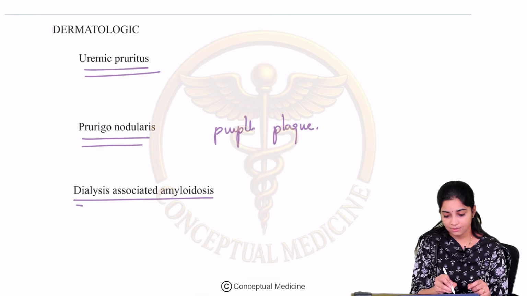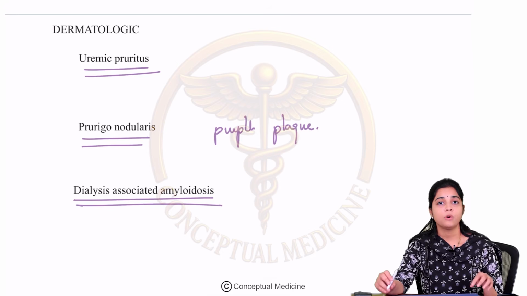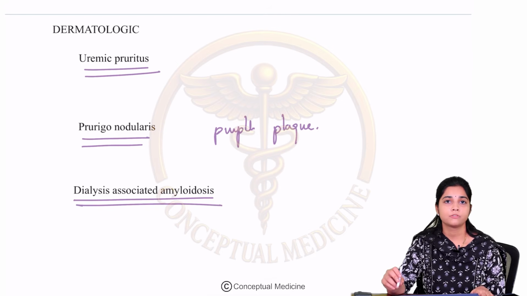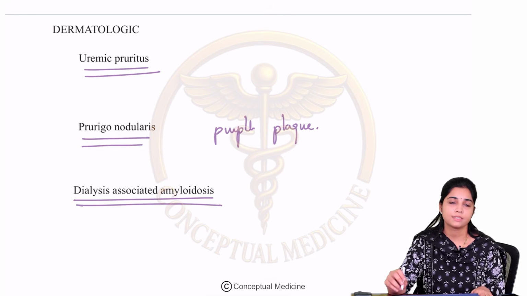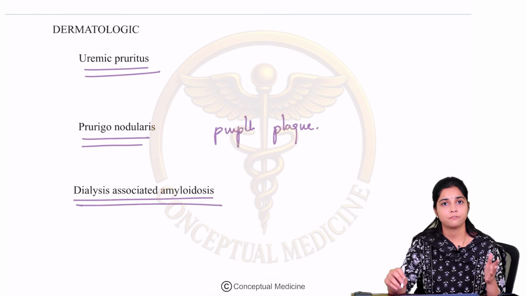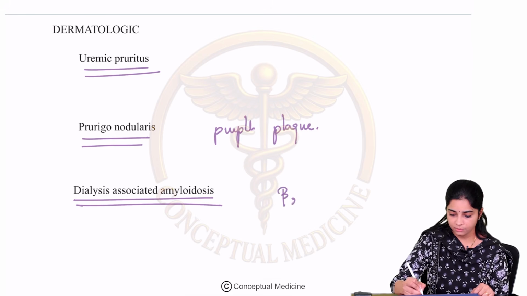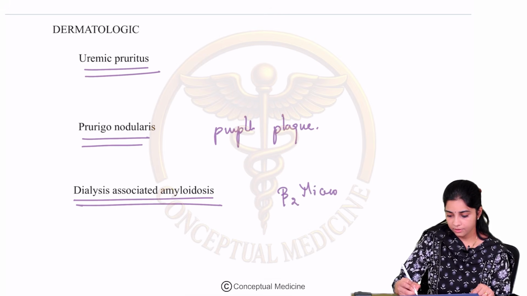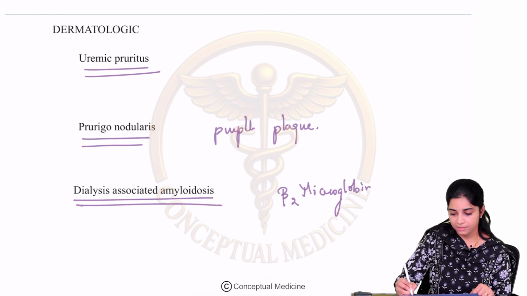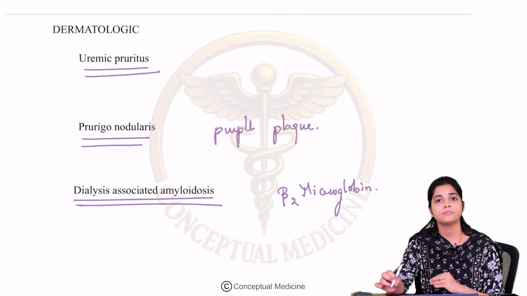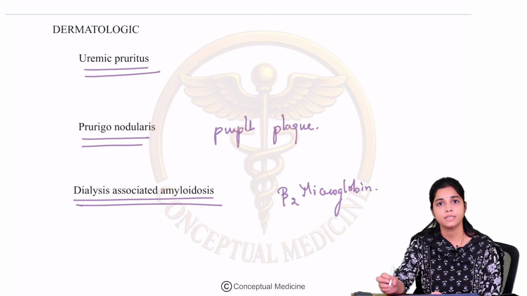Then dialysis associated amyloidosis. Over the course of time, it depends upon the type of dialysis that the patient is on, and the flux of the dialysis. There are middle molecular weight substances like beta-2 microglobulin which are not effectively filtered out during a dialysis session.